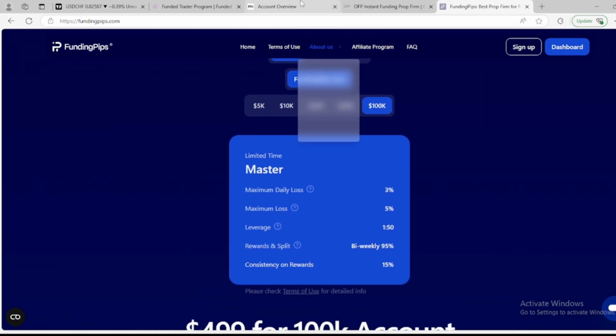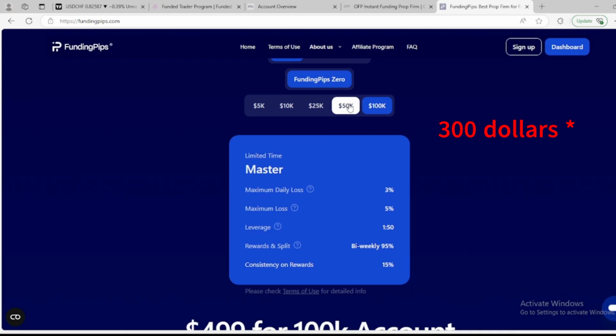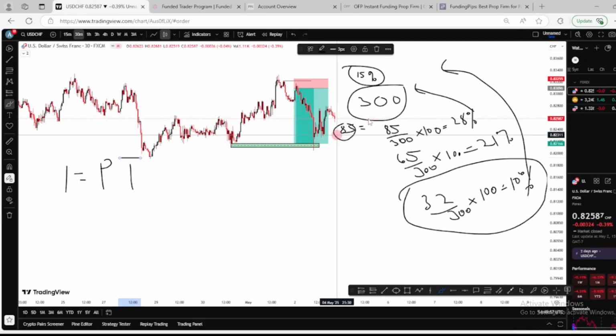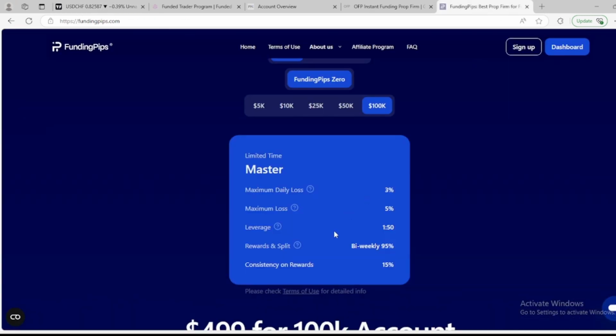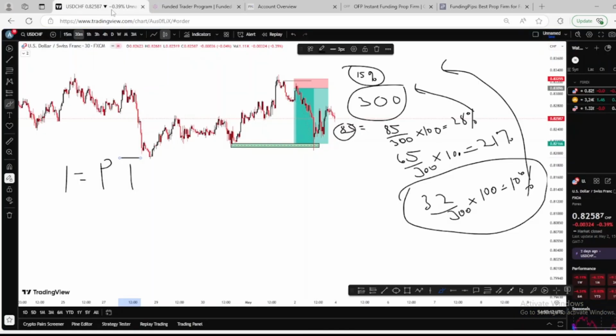So if you are requesting a payout and you have 300 profit and your highest win is 85, you will not get a payout because it is 28%, which is more than the 50% that they are requiring. And even if you make 65 as your highest win, you're not going to get a payout if you have a profit of 300 that you are requesting, because you have 21% as your consistency rule.